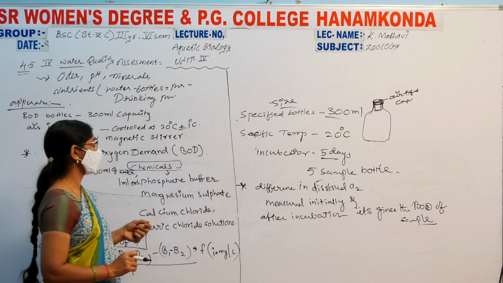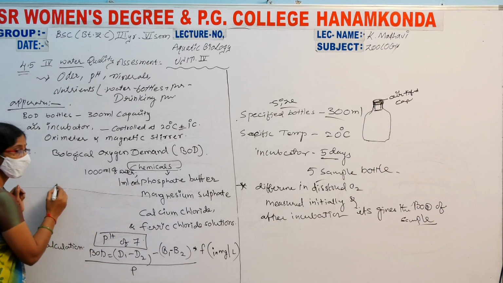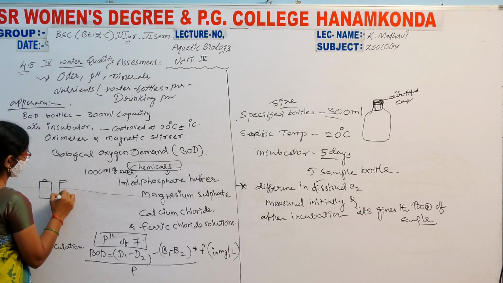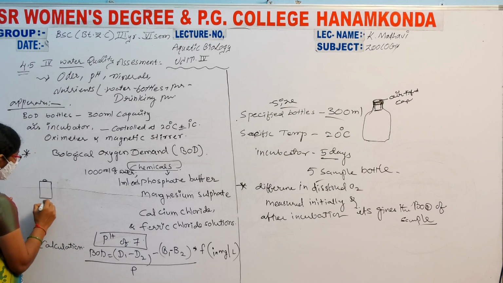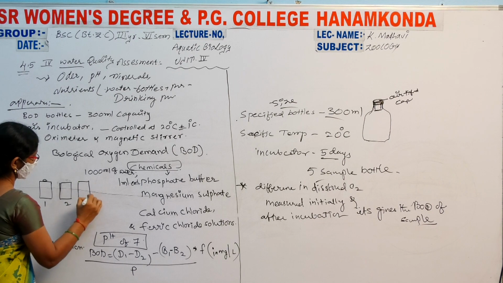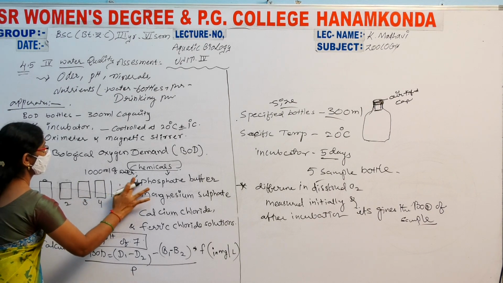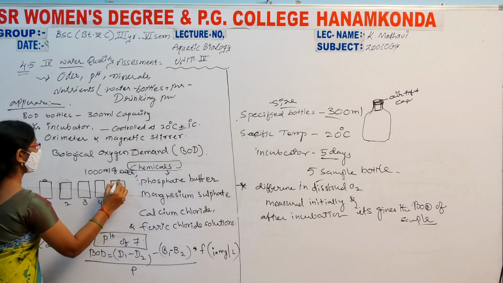Let us see. Just draw that. For example, here we are taking bottles. Just draw like this now. Those 5 bottles. This is 1, and here 2, 3, 4. Next one is 5. Okay, these 5 bottles.